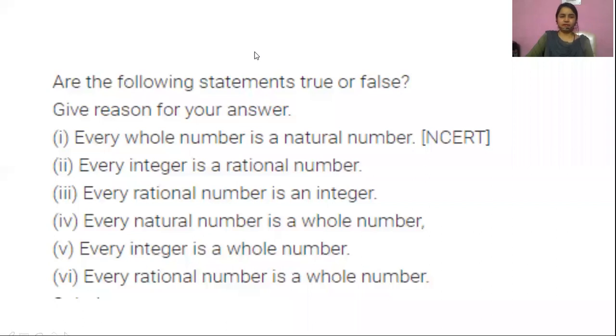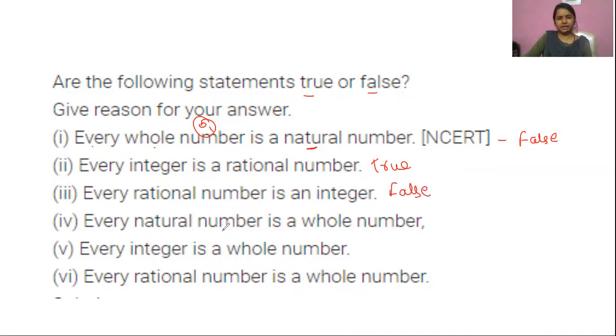So this is again a true or false type of question. Here the first statement is, every whole number is a natural number. This we have already solved. No, every whole number is not a natural number. So this is a false statement, right? Because 0 is a whole number, but it is not a natural number. Next is, every integer is a rational number. Yes, this was correct. This also we have done. And every rational number is an integer. So this was false. This we have also done.